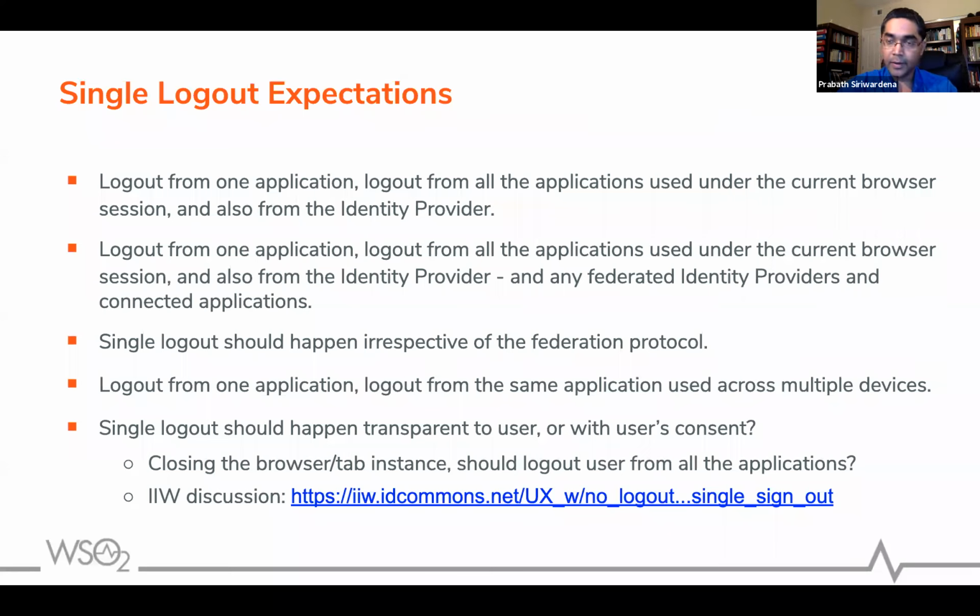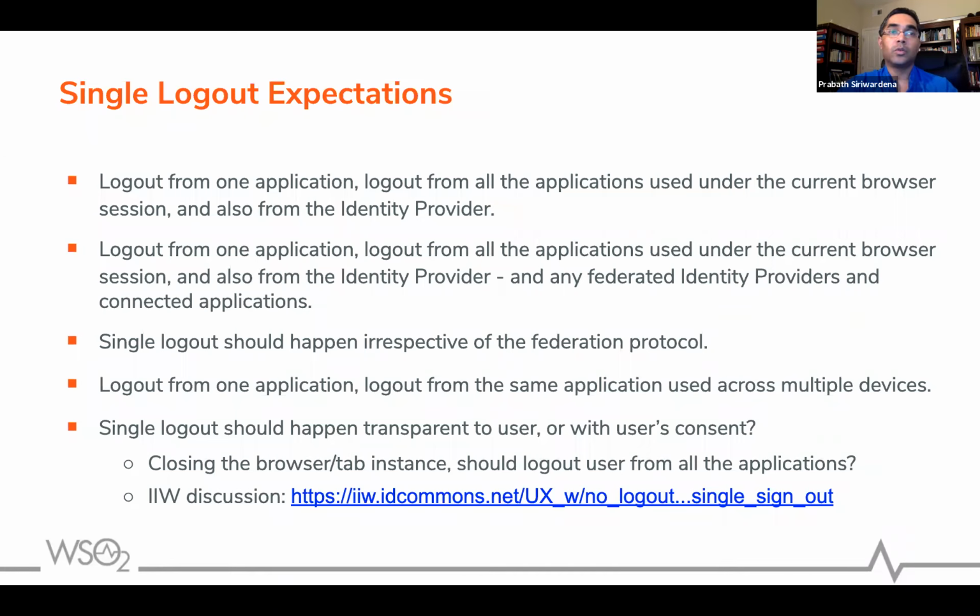So there we had a discussion on what's the expectation and the user experience during a logout flow. Some people expect logout to be initiated automatically when you close a browser or a tab, or you expect the user to explicitly say that they want to log out, right? These are some of the expectations, but in this discussion, we are not going to discuss these expectations in detail, but we'll dig more into the technicalities of available federation protocols and how you implement logout on top of that.